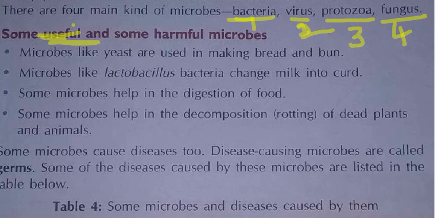Means, see, some dead plants and animals will be there, no? From that some nutrients will be released, like carbon and nitrogen will come outside. Again where will they go, this nutritious carbon and nitrogen? They will go into the soil only and be useful for us. Who is doing all this? This microbe. With the help of these microbes only, they are decomposing the dead plants and animals. Decomposed means, remember, rotting. From these dead plants and animals we get carbon, nitrogen, such nutrients. Again they will go into the soil and be useful for us.